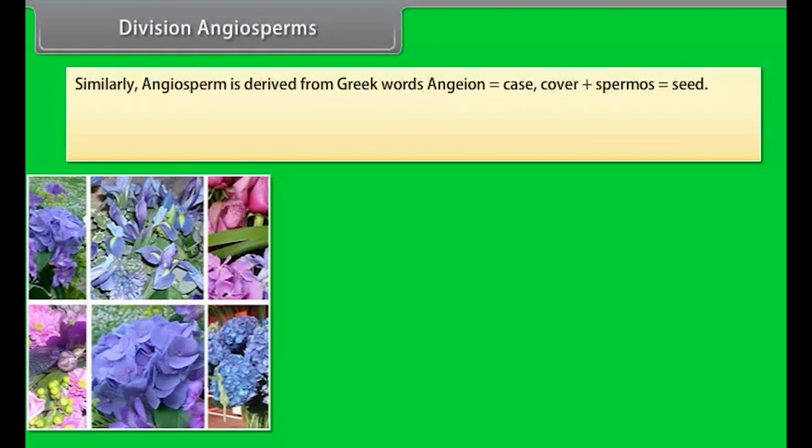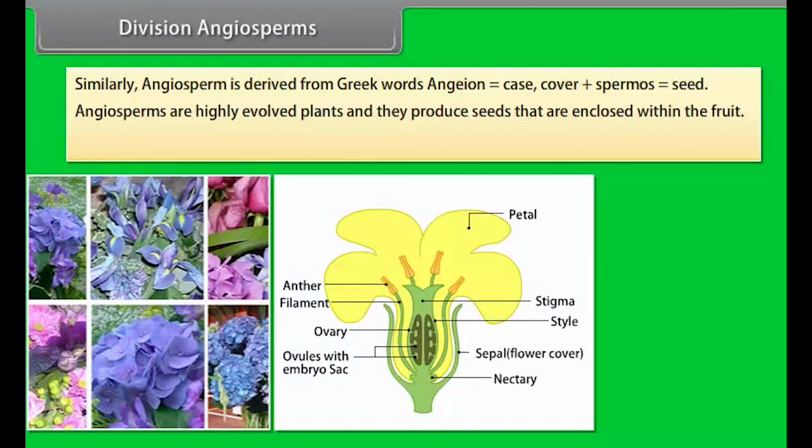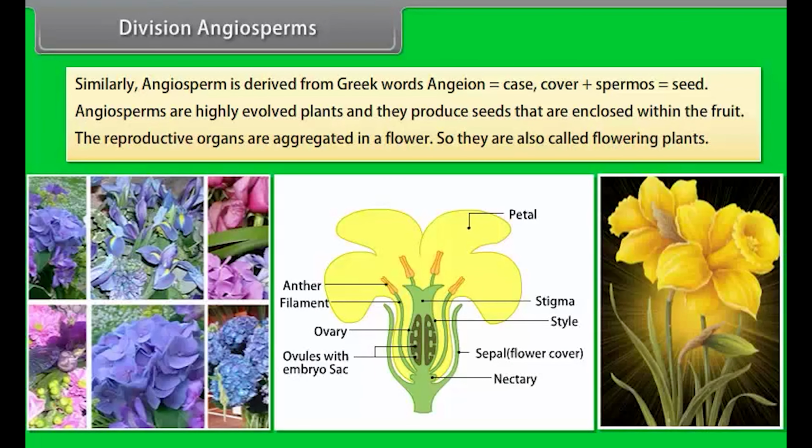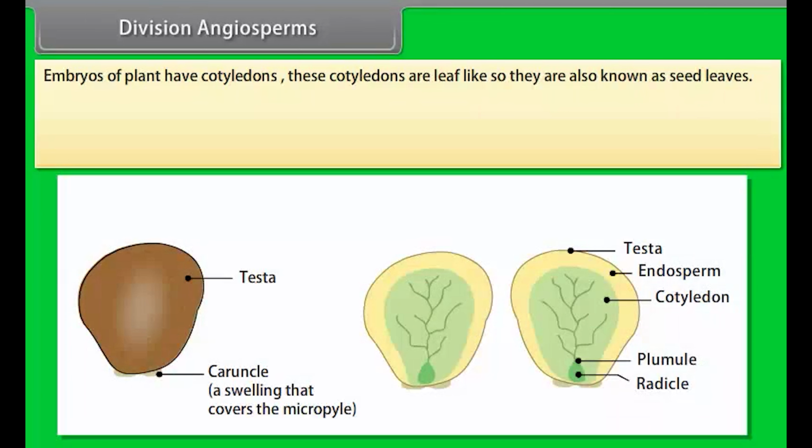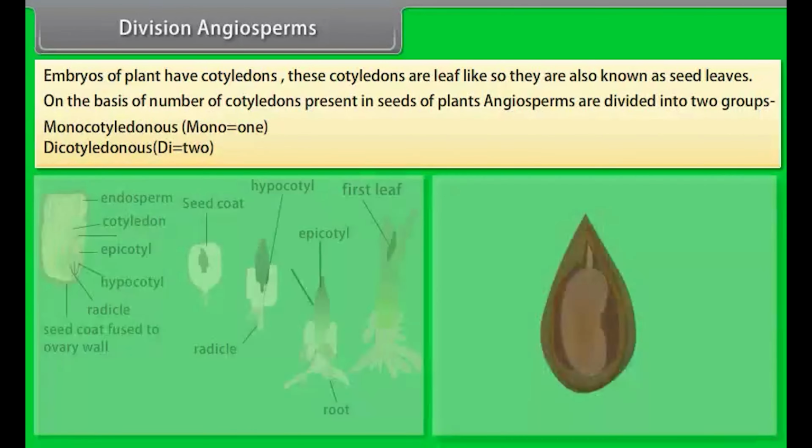Division: Angiosperms. Similarly, angiosperm is derived from the Greek words angion, case or cover, plus spermos, seed. Angiosperms are highly evolved plants and they produce seeds that are enclosed within the fruit. The reproductive organs are aggregated in a flower, so they are also called flowering plants. Embryos of plants have cotyledons. These cotyledons are leaf-like, so they are also known as seed leaves.